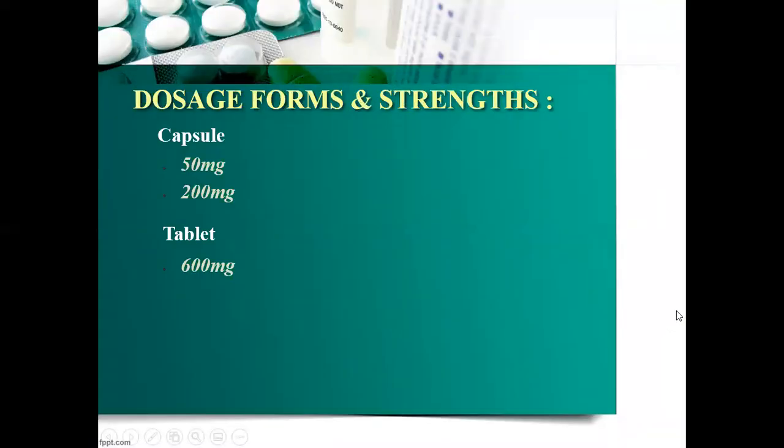Efavirenz comes in the form of tablets and also in the form of capsules. There are two variants of capsule. One is of 50 milligram and the other is of 200 milligram. While the tablet comes in the packaging of 600 milligram.